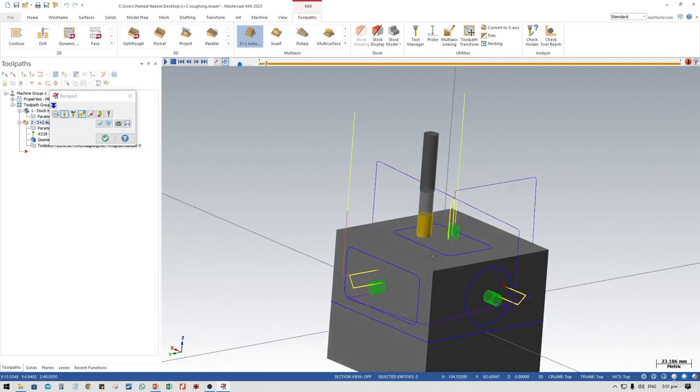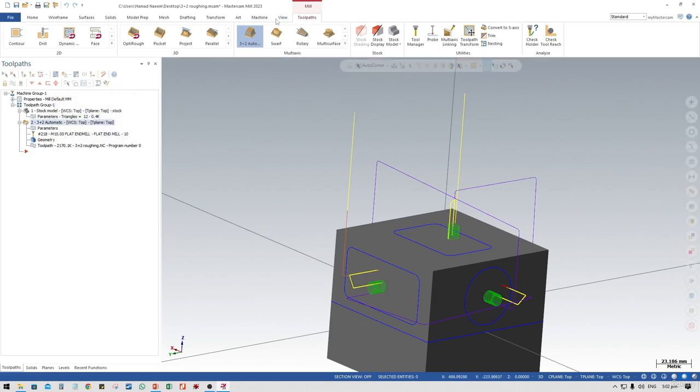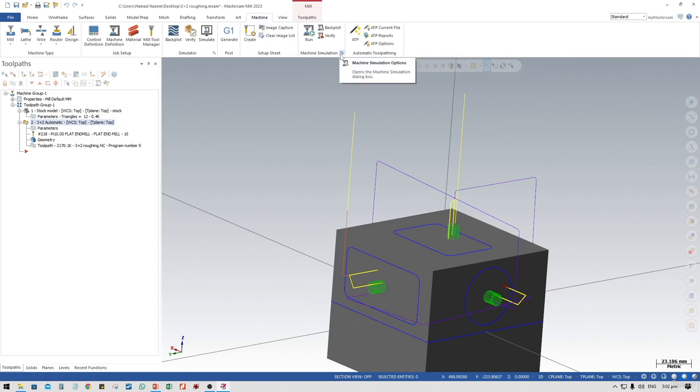So this time it selects from the top side. So this is how the machining operation is done. Go to machine and select run.